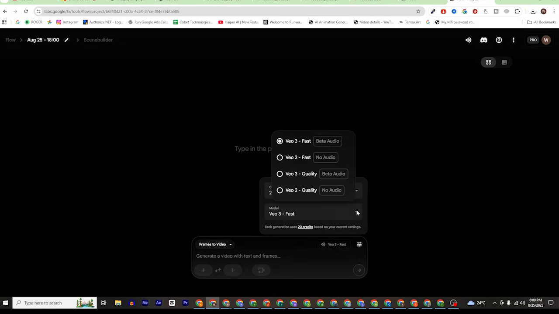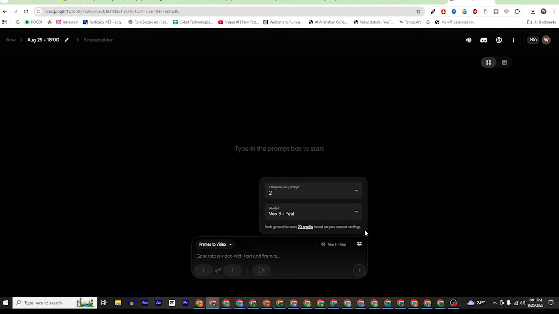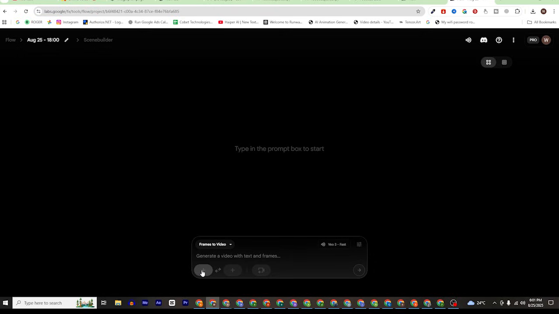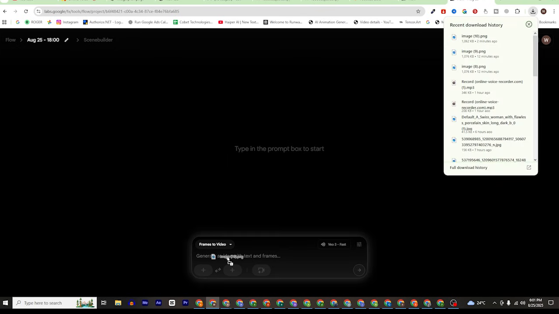Just click that and you will see there are 4 models, but we are going to use Veo 3. If you select Veo 2, this will consume less credit, but you will have no audio. But I'm going to select the best and latest version, that is Veo 3, and after that I'm going to select my picture, or you can directly drag that picture here.